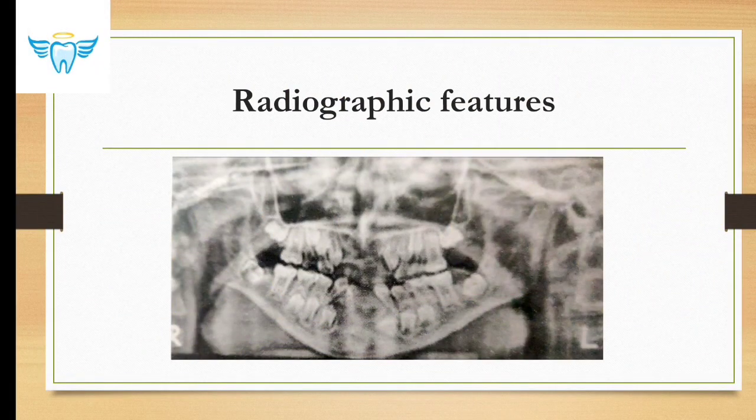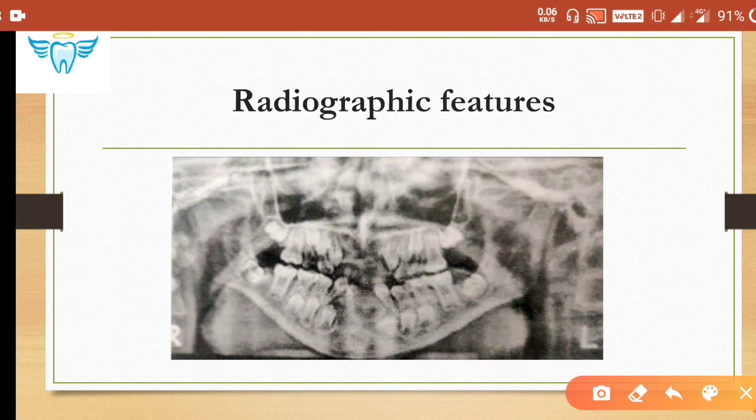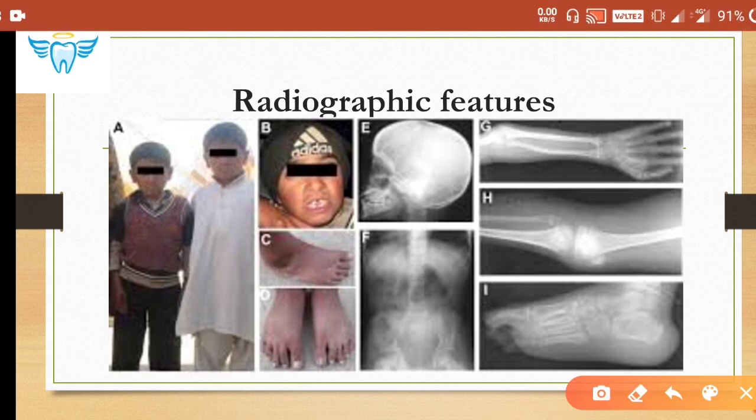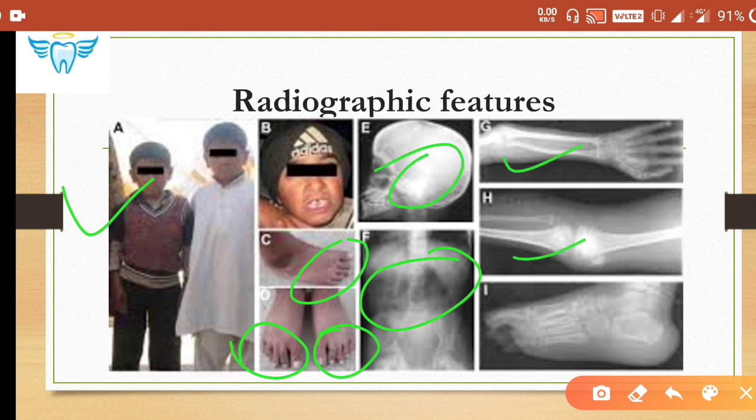In the radiographic features, here you can see the absence of teeth in the anterior part of maxilla and mandible, okay? And this syndrome shows oral defects mainly in the permanent dentition than the primary dentition, right? Here, the other radiographic features, you can see the heart defect very clearly and polydactyly, right? Short stature, okay? Acromesomelia, right? And the defects related to the bones, which we can see over here.